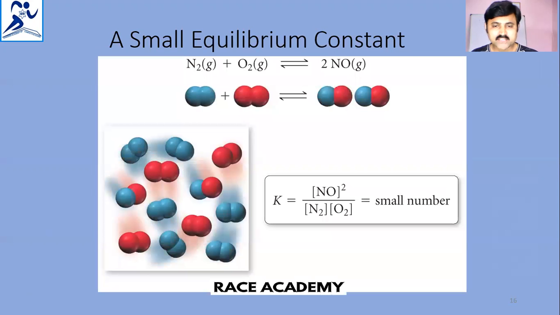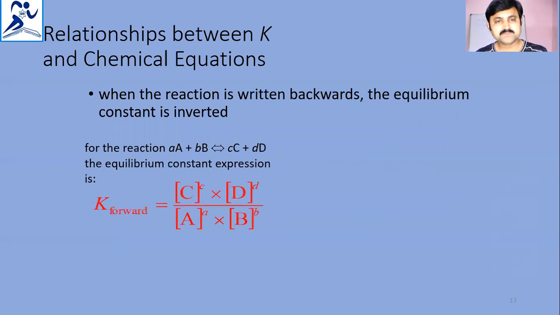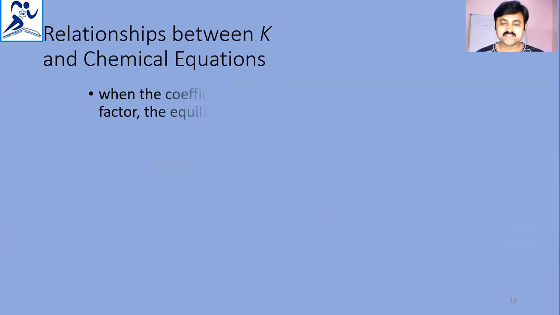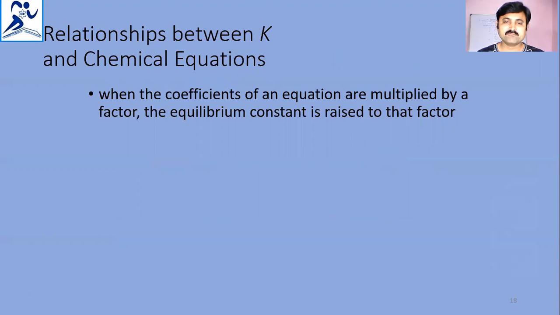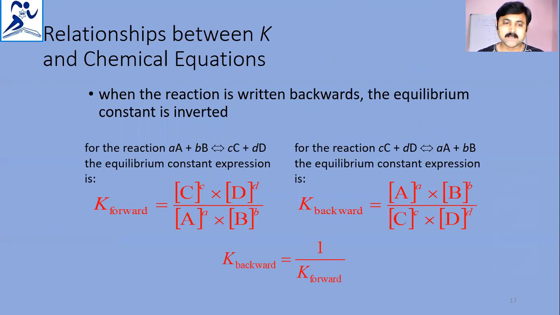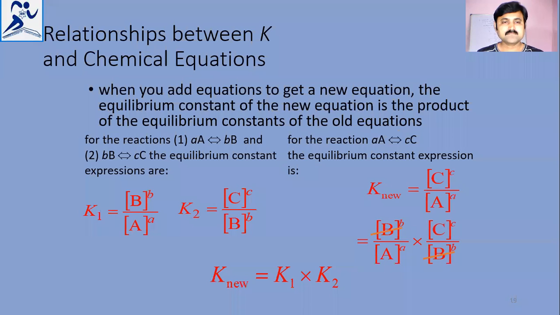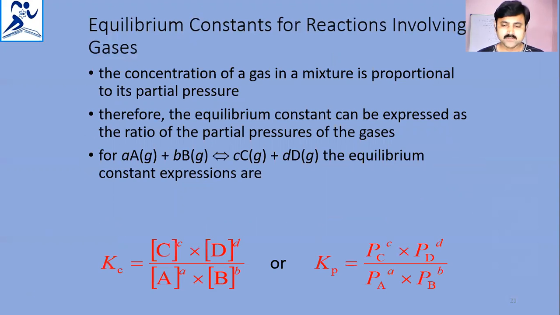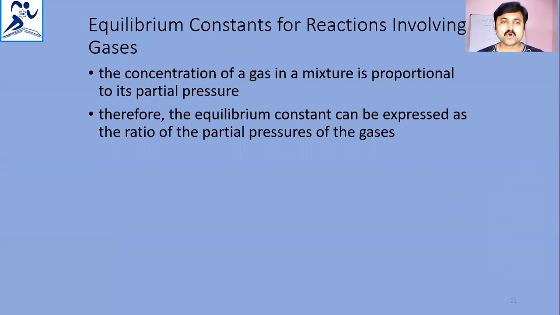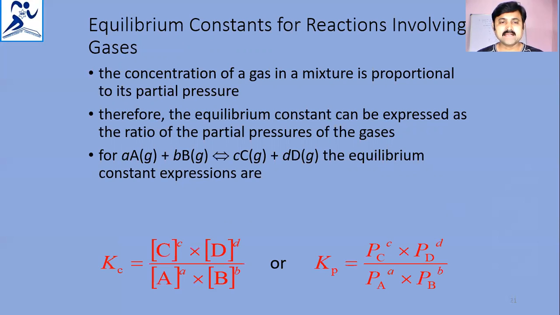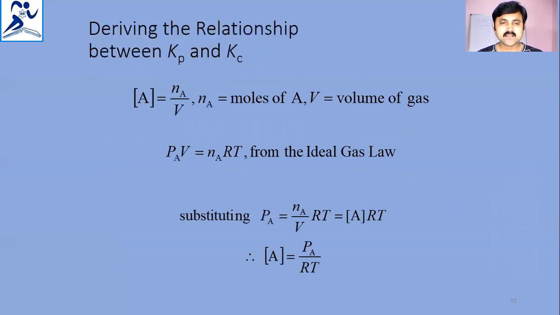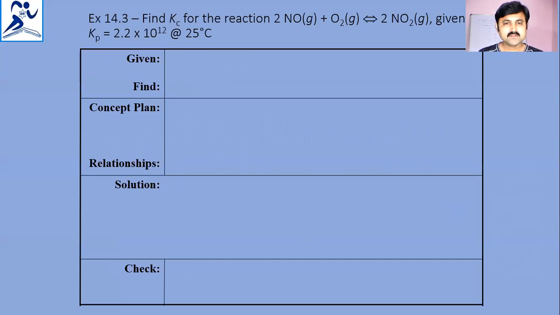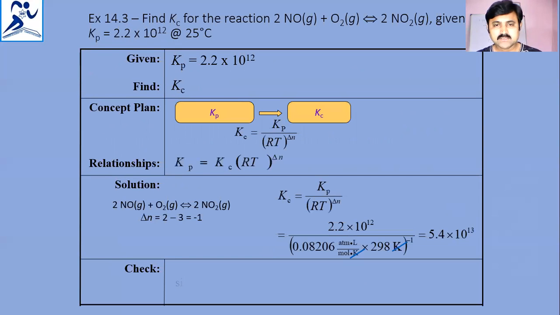Large equilibrium constants, small equilibrium constants, and the relationships between K and chemical equations were shown, that is, how a factor introduced relates the original equilibrium with the new equilibrium. Then we solved some problems. We discussed the equilibrium constants Kc and Kp and their relationship and derivation considering ideal gases, and solved problems.